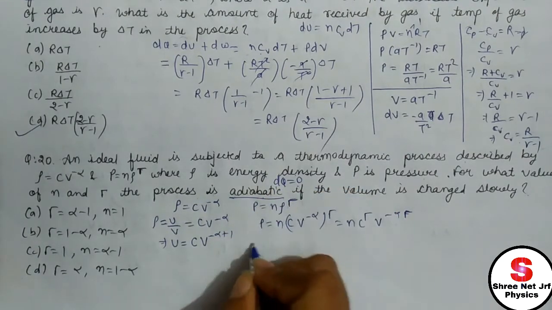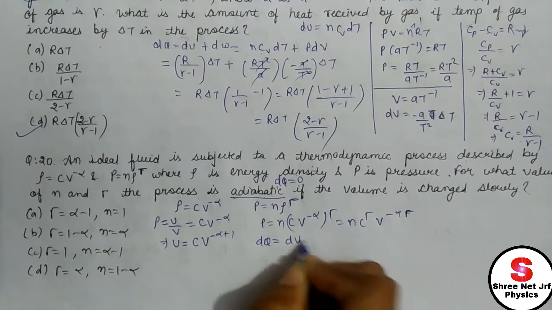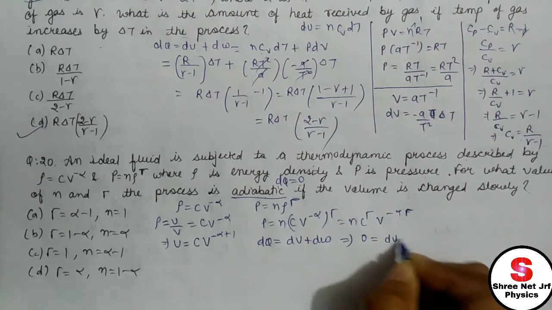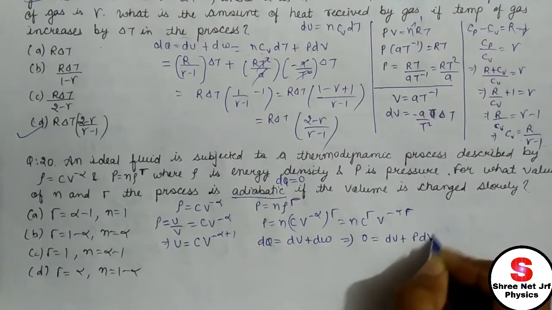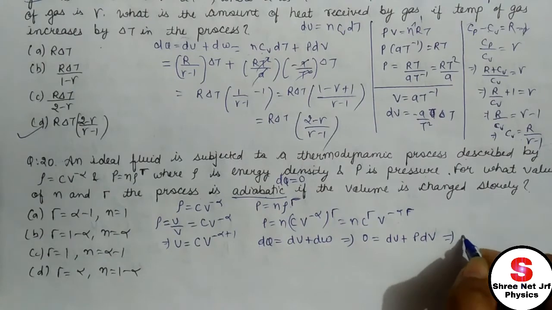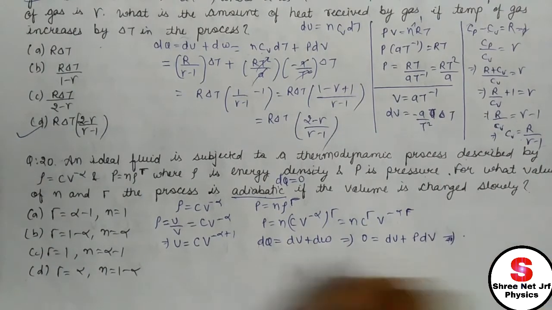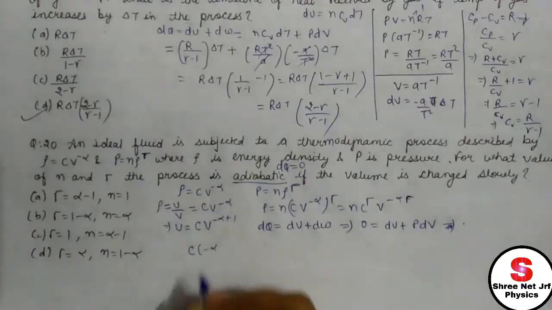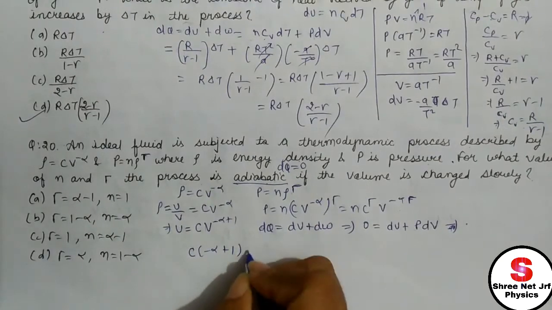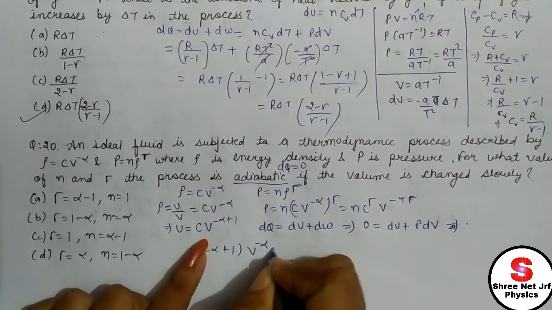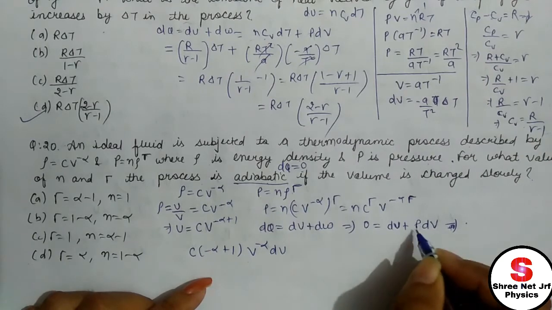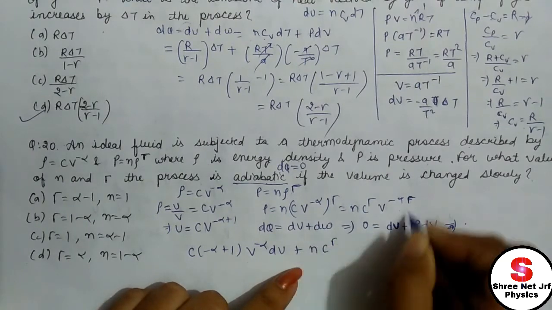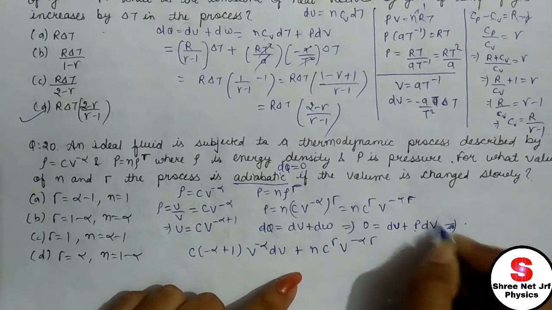Again we can use the first law of thermodynamics. What does it say? dq equals dU plus dW. We are given dq equals 0, so 0 equals dU plus dW, which can be written as P dV. This implies dU plus P dV equals 0. I can differentiate it. C is constant, minus alpha plus 1, V to the power minus alpha, then dV. It is dU plus P into dV. P is what I solved here, and C to the power gamma V to the power minus alpha gamma dV.